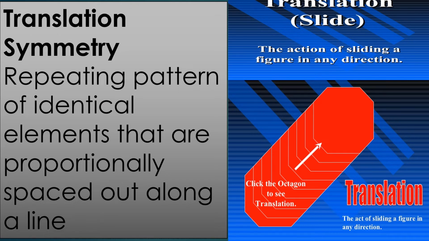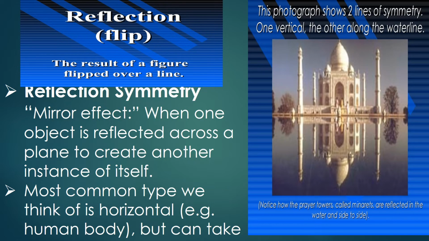Translation symmetry is nothing but sliding a figure in any direction. We can say that there is a repetition of a pattern of identical elements that are proportionally spaced out along a line. That is the action of sliding in any direction. When it is reflected across a plane to create another instance of itself, then we can say that these are in reflection symmetry.